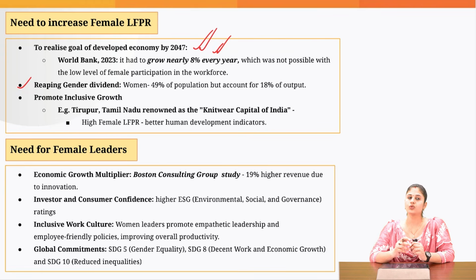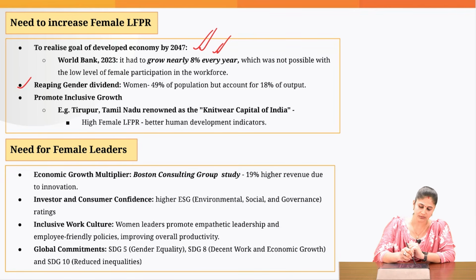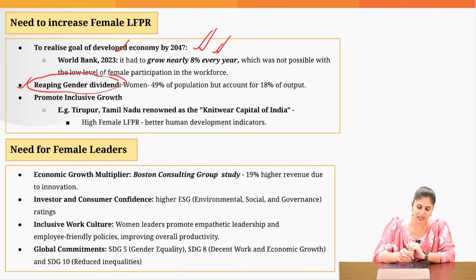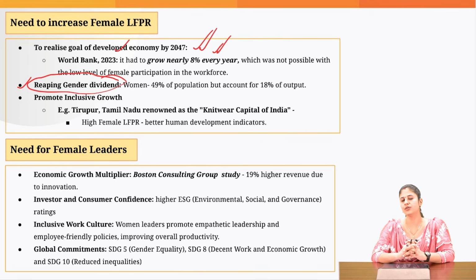Then we need to improve the female labor force participation rate, and we need to bring it in parity with the male labor force participation rate in order to realize this goal of a developed economy by 2047, and in order to effectively reap the gender dividend. Currently, females account for 49% of India's population. But if you look at their contribution to the output, it is merely 18%.